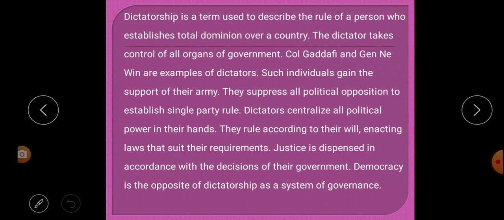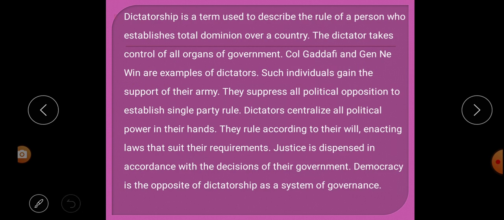Dictatorship is a term used for what? The rule of one person who establishes his dominion over a country, and dictators take control over all the governments. If you want to know an example, we can go back to class 9, first chapter of political science: Colonel Gaddafi and General Ne Win are examples of dictators.